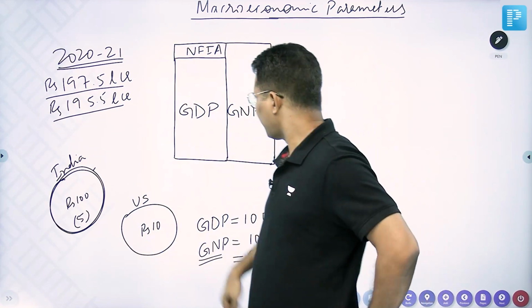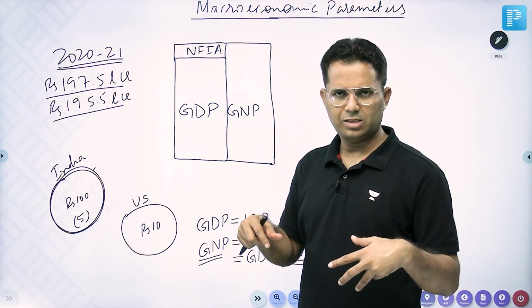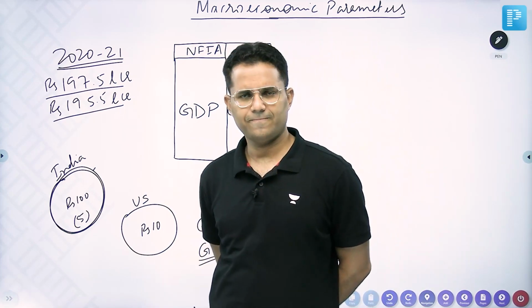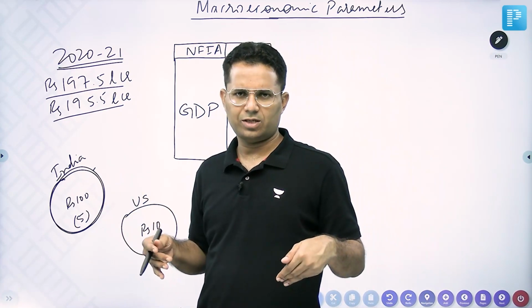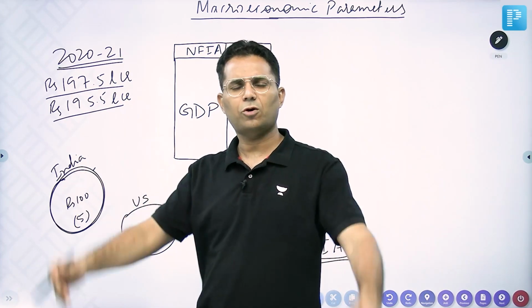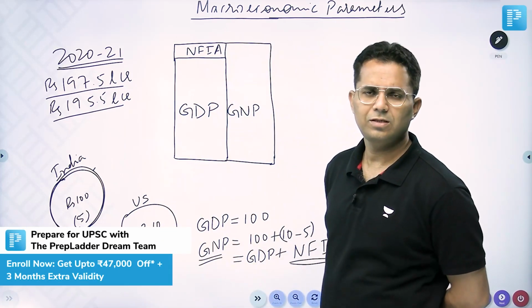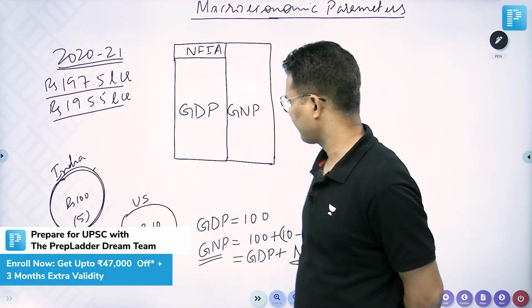But don't you think that a lot of Indian people are going abroad and earning money? In that case, GNP should be higher. Lakhs of people. See, few foreigners are coming here and working in India, but a lot of Indians are going abroad and working. So still, why is our GNP less than GDP? See, it may change in future, but right now this is the situation.